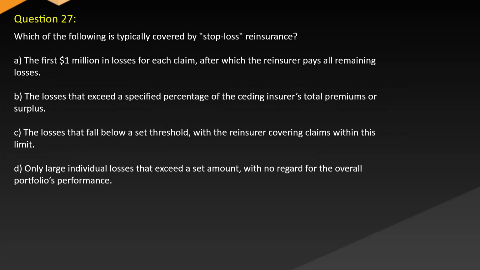Question 27. Which of the following is typically covered by the stop-loss reinsurance? A. The first $1 million in losses for each claim, after which the reinsurer pays all remaining losses. B. The losses that exceed a specified percentage of the ceding insurer's total premiums or surplus. C. The losses that fall below a set threshold, with the reinsurer covering claims within this limit. D. Only large individual losses that exceed a set amount with no regard for the overall portfolio's performance.